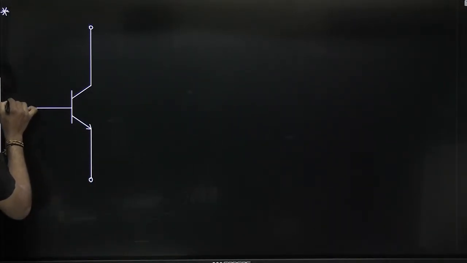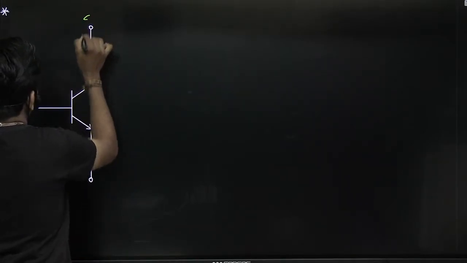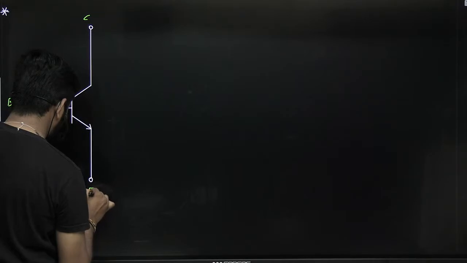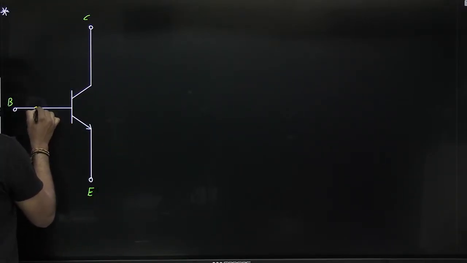So this is base, this is collector, emitter. Here again I am writing the PN junction.